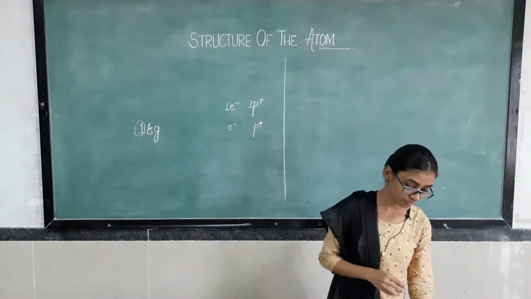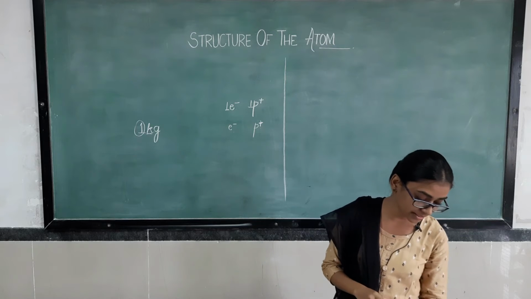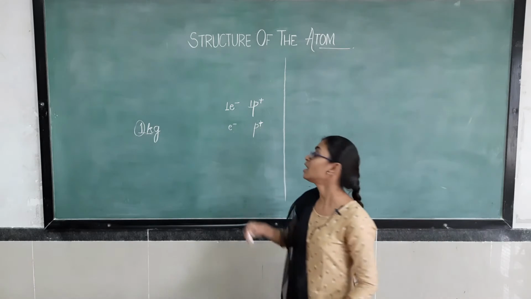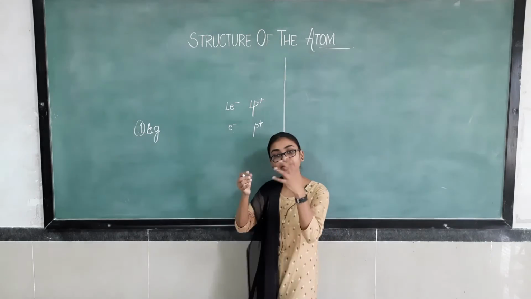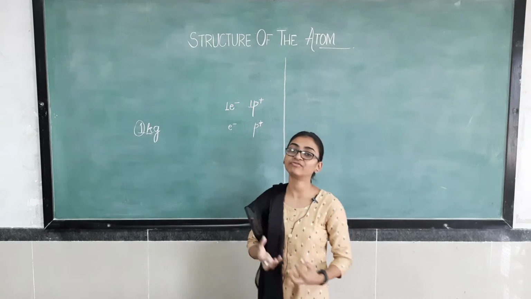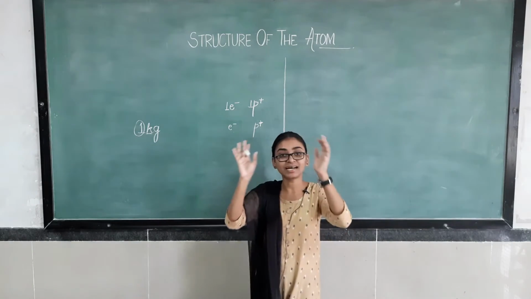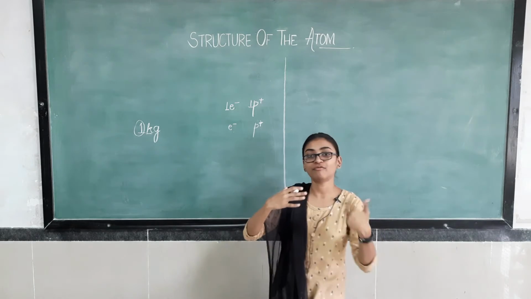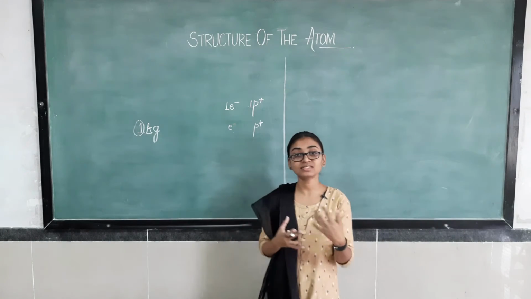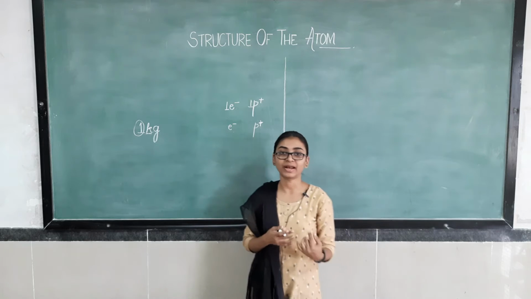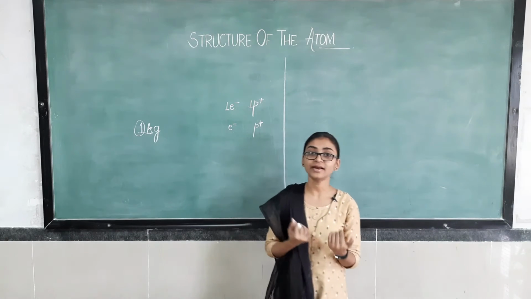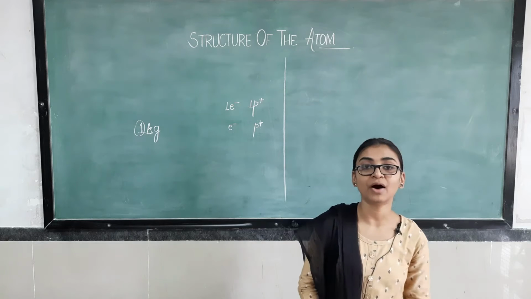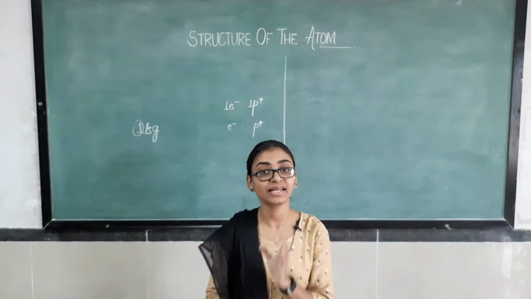Protons are present deep inside, in the core of the atom, while electrons are revolving around the atom, in the outer shell. So electrons can easily be removed from an atom, while protons are not removed. Okay, so this is all about the basics of protons and electrons.